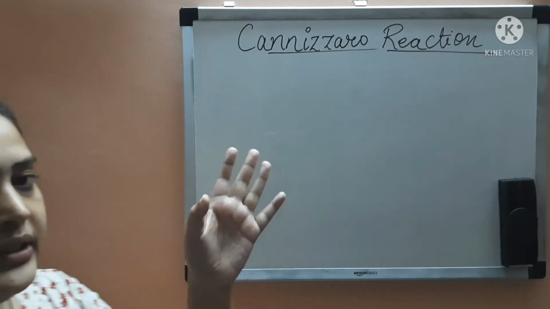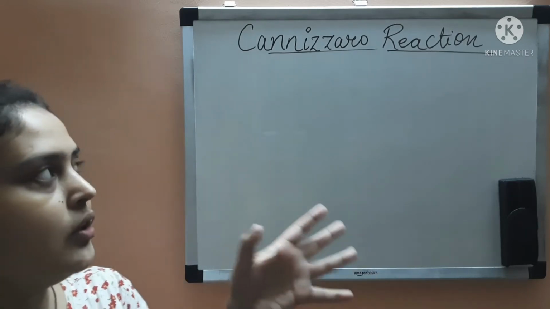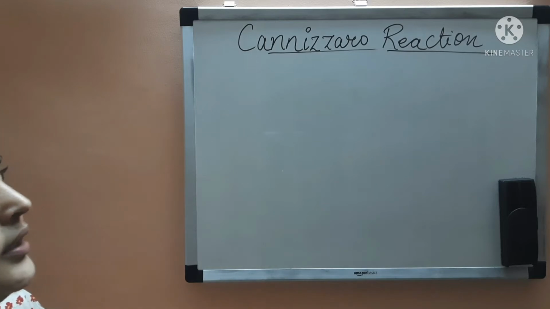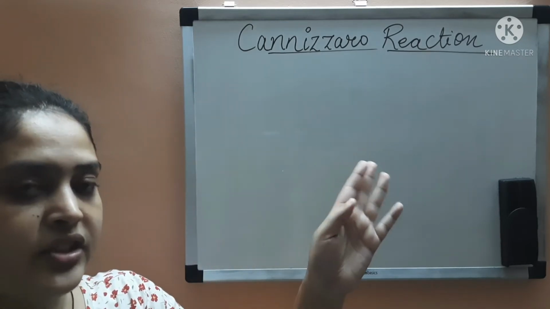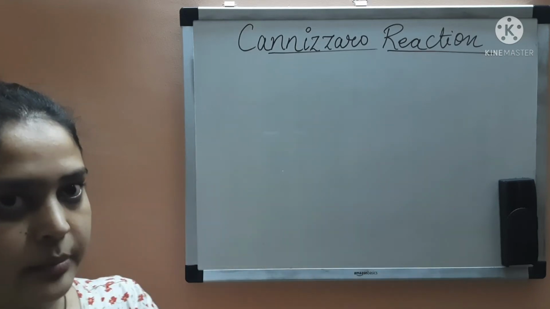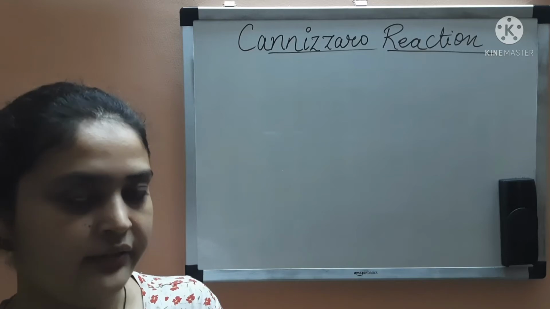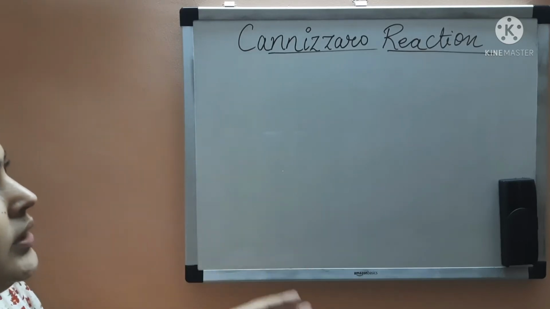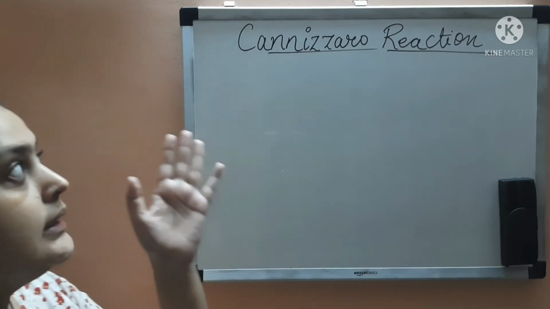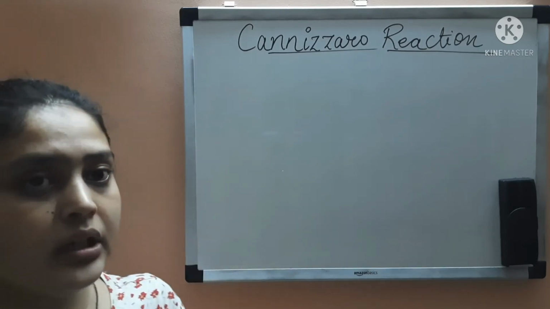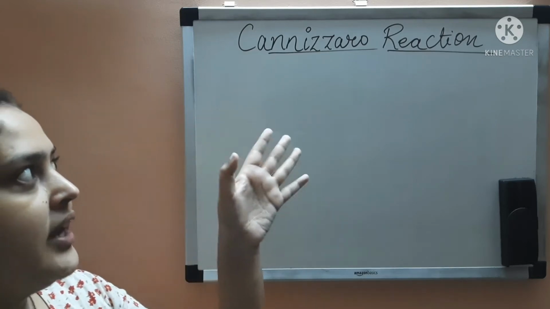We can compare it with aldol condensation. There is a difference between aldol condensation and Cannizzaro reaction: in aldol condensation we use aldehydes which have alpha hydrogen atom, but in Cannizzaro reaction we use aldehydes which do not have alpha hydrogen atom. Also in aldol condensation we use dilute base, but in Cannizzaro reaction we are using concentrated base. So I'll show you one reaction of Cannizzaro.